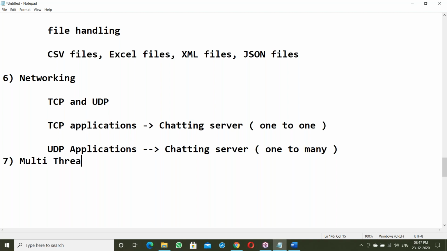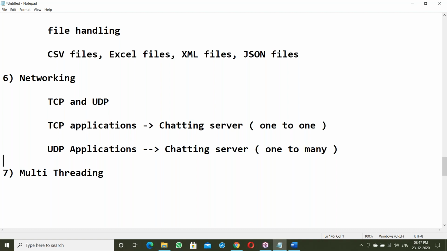Next is the multi-threading topic: how to develop a multi-threaded application to get more performance. To get more performance in Java applications, we need to use multi-threading in certain scenarios.